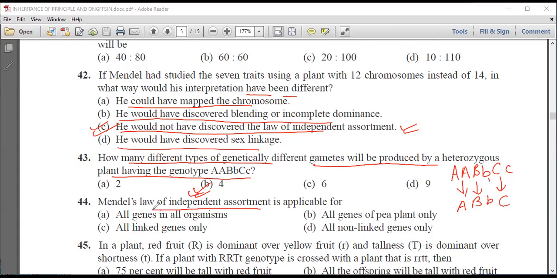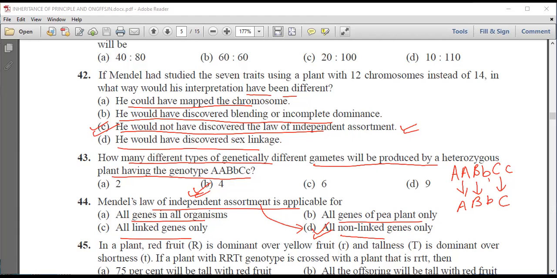Mendel's law of independent assortment is applicable for all genes in an organism, all genes of pea plant only, all linked genes only, or all non-linked genes only. Now we know that the law of independent assortment is applicable for all non-linked genes only.